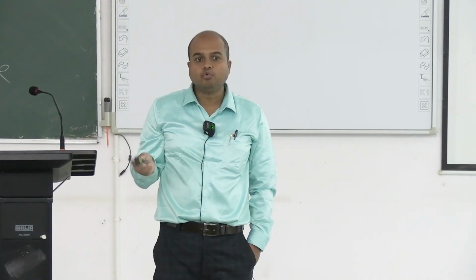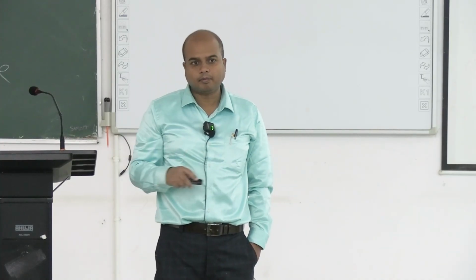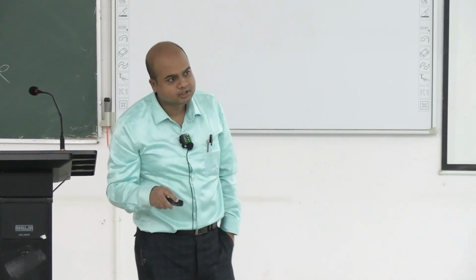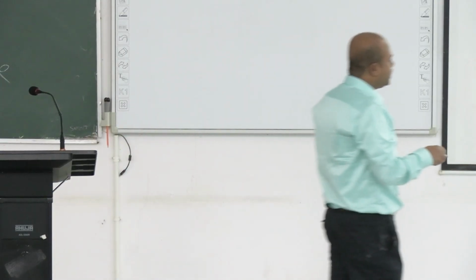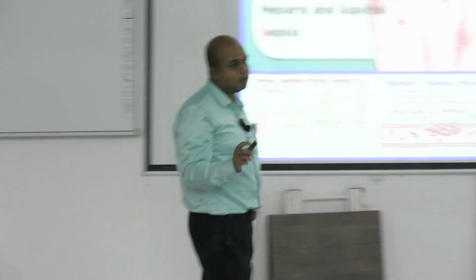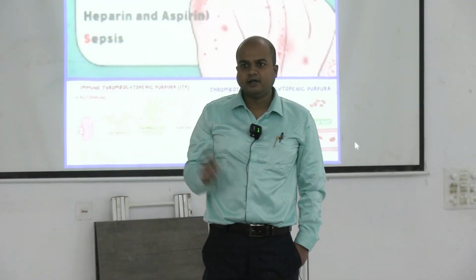Purpura may also be caused by endothelial damage and endothelial disorders, but when purpura occurs due to a decrease in platelet counts, it is called thrombocytopenic purpura. Two types are mainly recognized: immune thrombocytopenic purpura and thrombotic thrombocytopenic purpura. We don't need the details now.